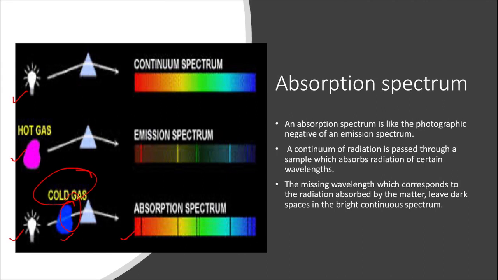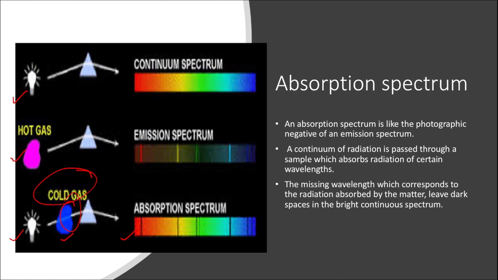But they will emit only those wavelengths which they had absorbed. So in the emission spectrum I will see bright lines in those regions where in the absorption spectrum I would see dark lines. In this way, I can say that the absorption spectrum is a photographic negative of the emission spectrum for a particular gas.